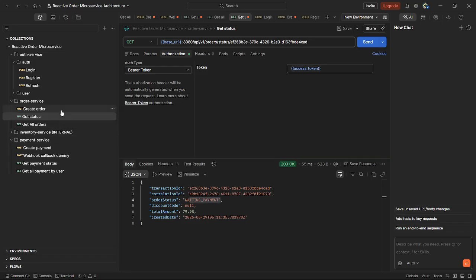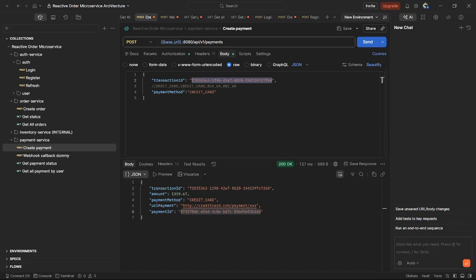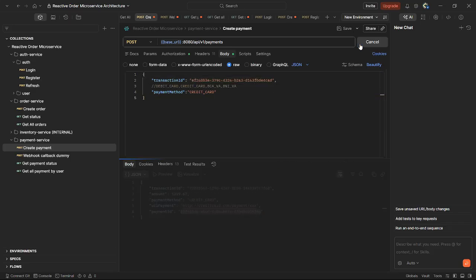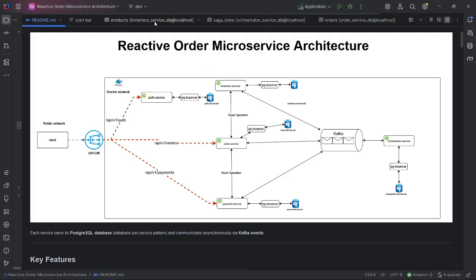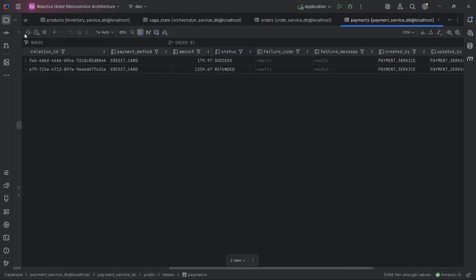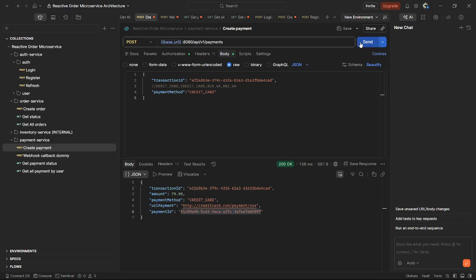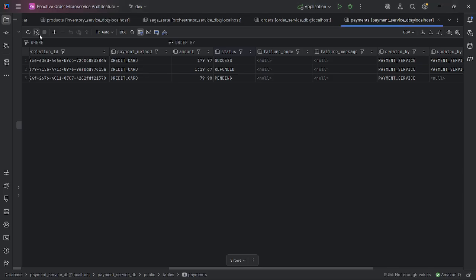Okay, let's try it. Let's copy this transaction ID. Paste payment. Let's check the order. Sorry, it's pending. Let's refresh, and it will cancel the previous one.